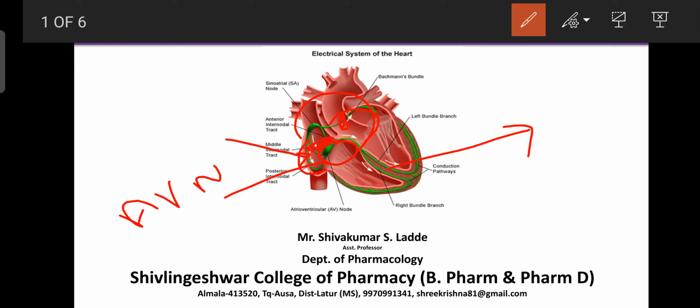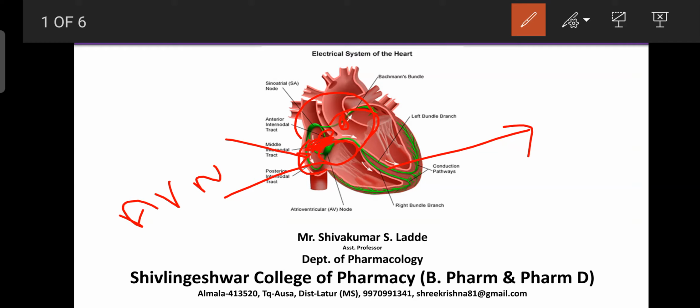During that longer duration, once again more action potentials reach the AV node and the Purkinje fibers. Like that the heart rate increases due to any inflammation or infarction in the atrial muscles or ventricular muscle, where an extrasystole can occur. That is also responsible for causing arrhythmia.